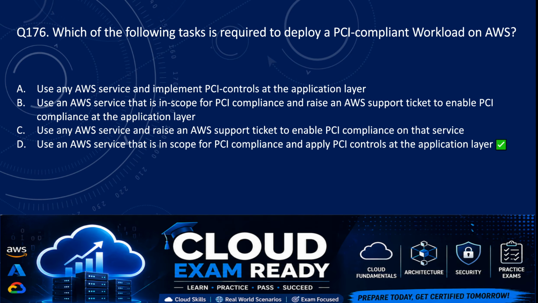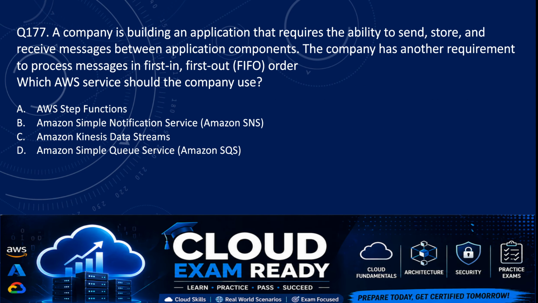Next, question number 177. A company is building an application that requires the ability to send, store, and receive messages between the application components. The company has another requirement to process messages in first in, first out order. Which AWS service should the company use? So we have options.